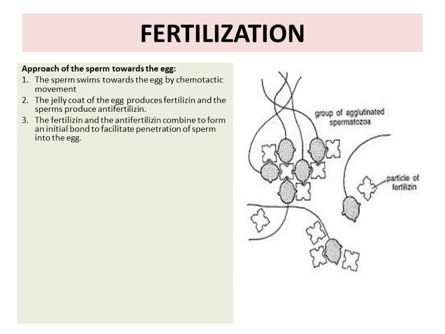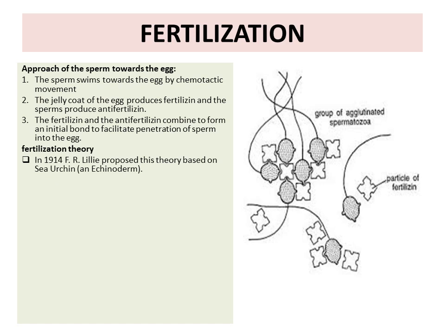There is an association between fertilizin of egg and anti-fertilizin of sperm. So they both combine to form an initial bond to facilitate penetration of sperm into the egg. This is a very important process which prevents the fusion of sperm between different species.